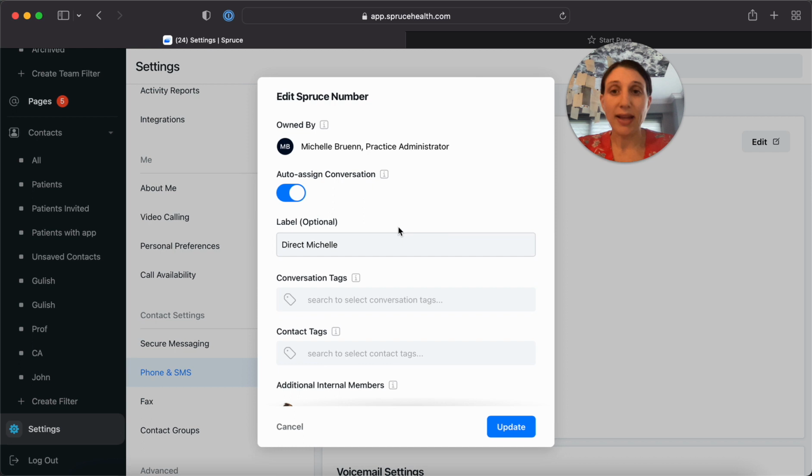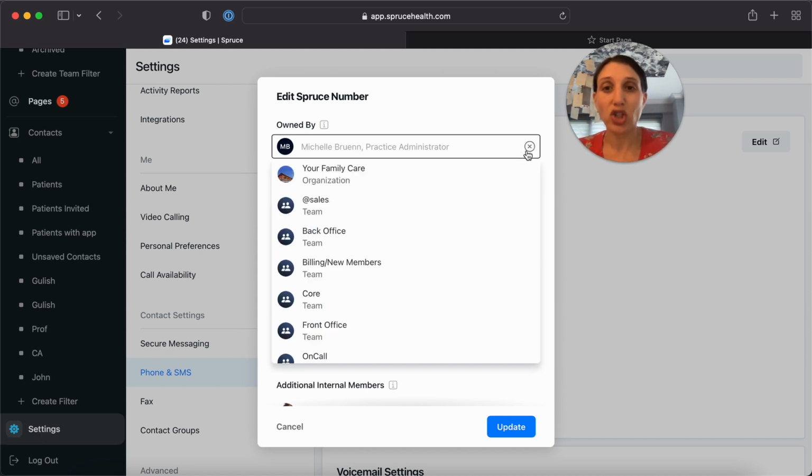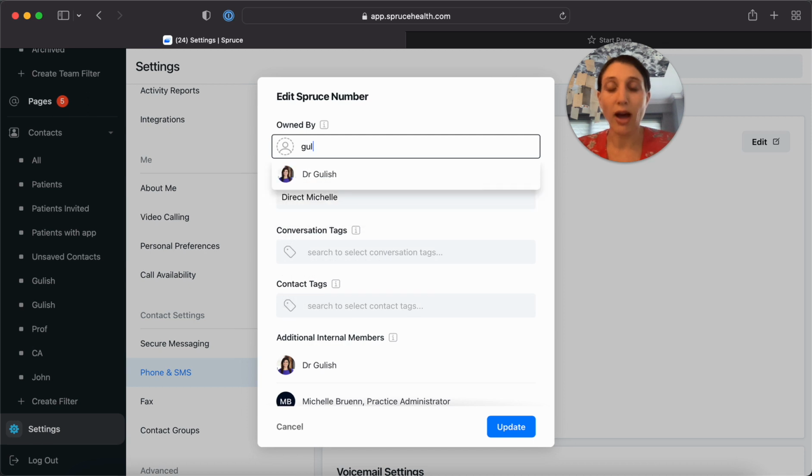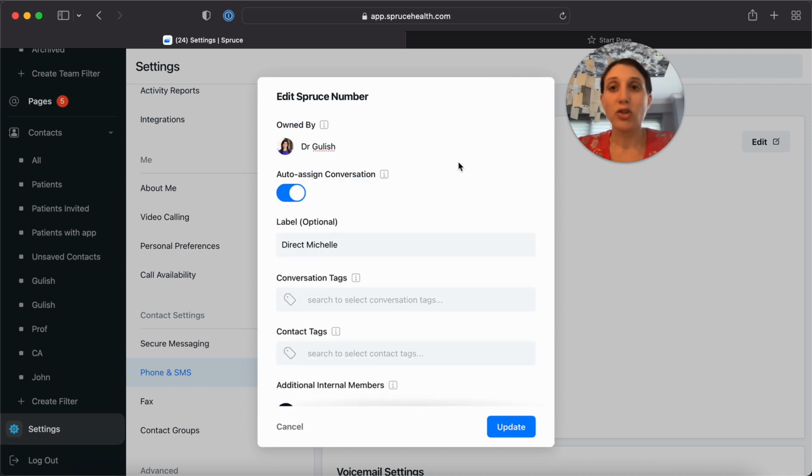So let's say choice one would be Michelle absolutely does not want to see any of her messages while she is gone under any circumstances. In that case, you might want to simply change the owner of her direct line to the person who is covering for her.